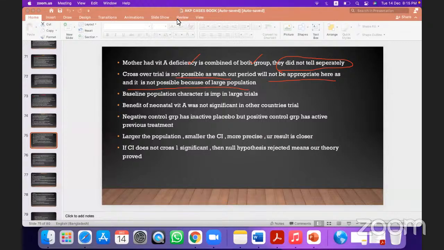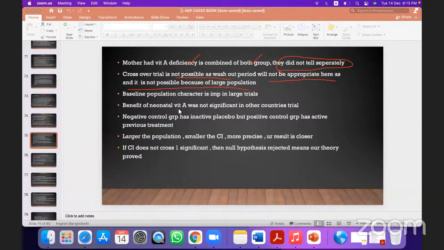A crossover trial is also costly. Why? Because both groups are getting the capsule or drug, that is costly. But in a simple randomized control trial, you are giving one drug to one group and another drug to another group. You are not giving both to both groups. So crossover trials are costly, time consuming, and need more expertise, and you cannot do them in a large population. But a crossover trial is a very, very good study, better than a randomized control trial. You got my point? I hope it's clear now, right?